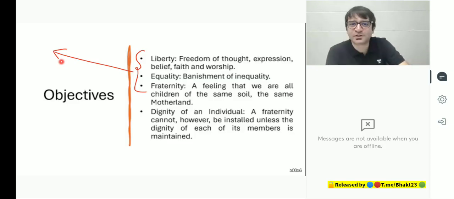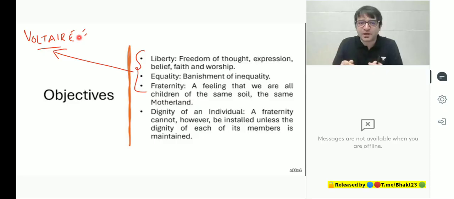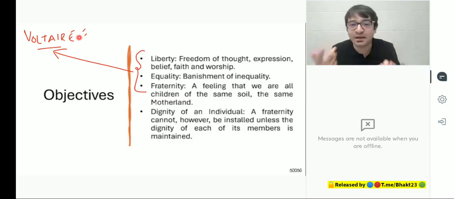And this was the slogan in the French Revolution as well. For example, Voltaire. What did he say? Voltaire said, I disagree with whatever you say, but I will defend till death your right to say it. Because there should be freedom to say whatever you want to say, to express whatever you want to express. That is the objective. Through this constitution, what do we want to achieve? We want to achieve a society where there is freedom of thought. People can think whatever they want to think, express whatever they want to express, believe in whatever they want to believe in, and worship whoever they want to worship.